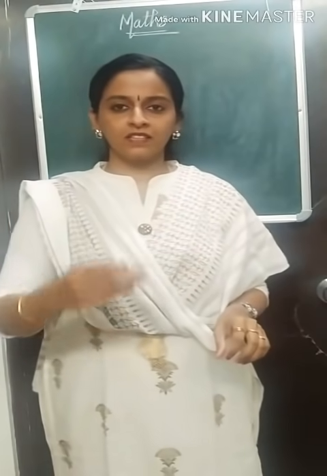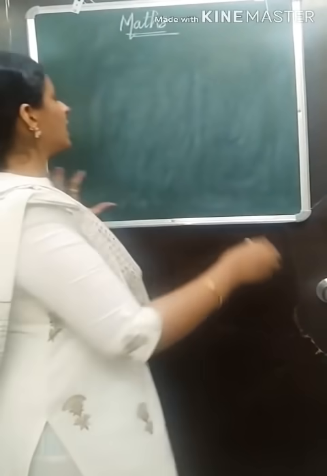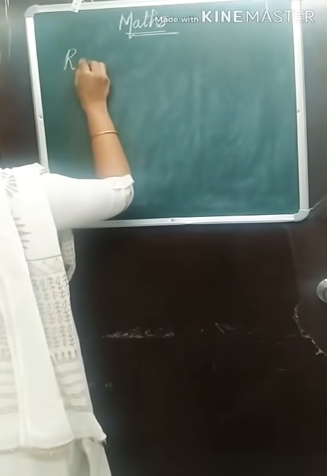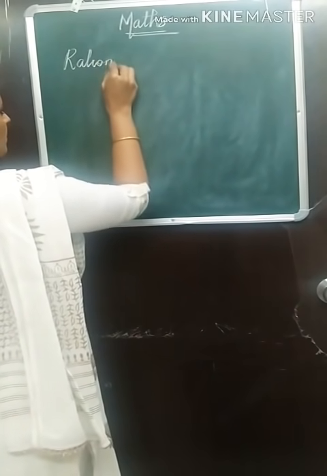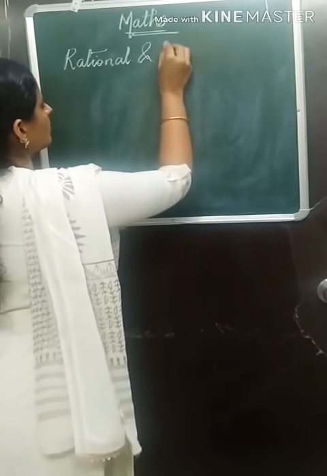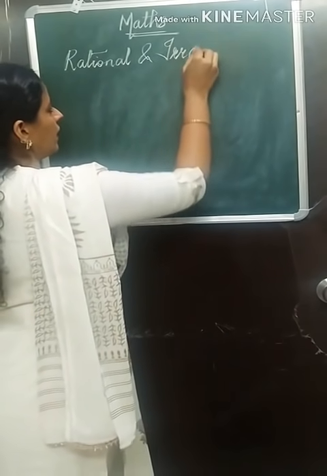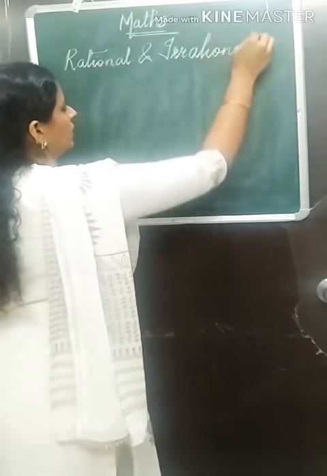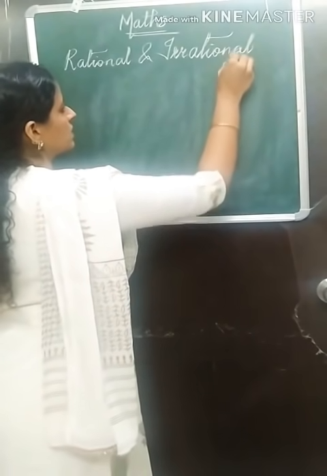The first chapter that we have is rational and irrational numbers. Okay, so please write down the name of the chapter. Rational and irrational numbers.